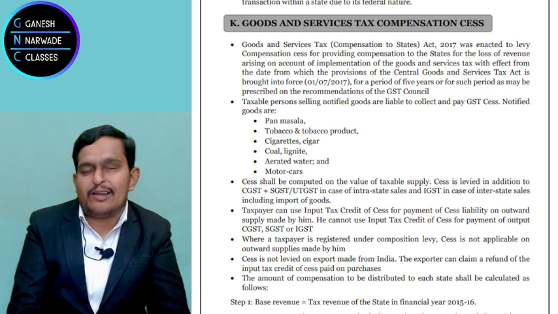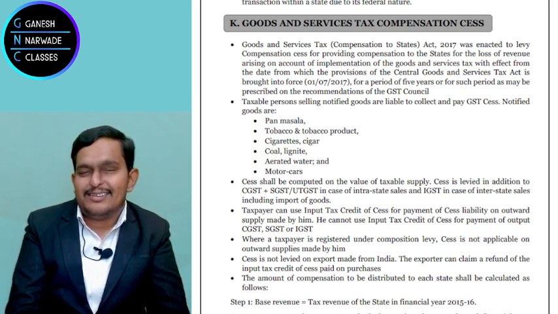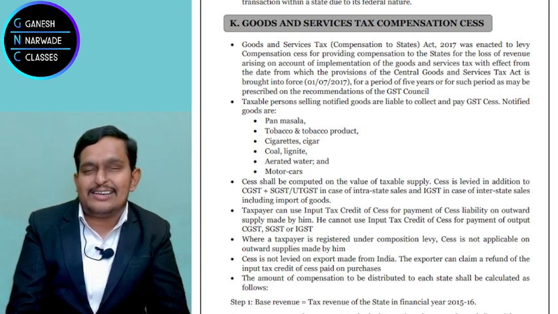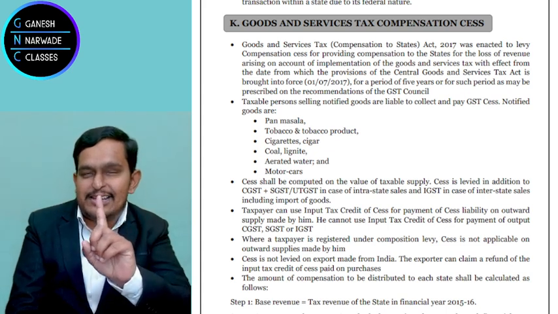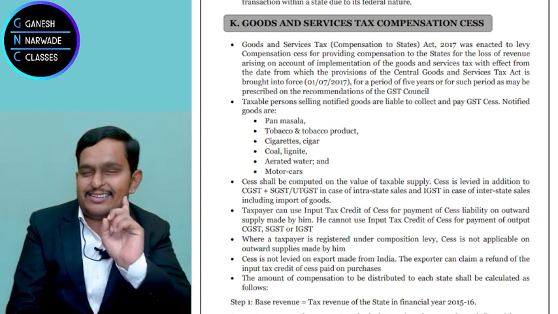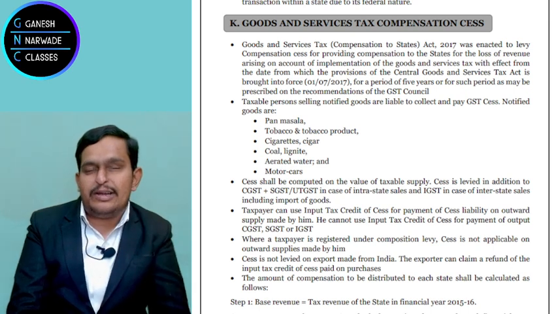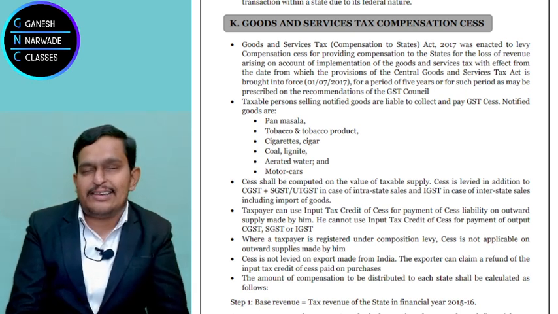But how will the central government pay? So the central government said, impose another tax. Simple, right? Impose another tax, and that is goods and services tax. Still, the name is GST, right? Single tax, one nation, one tax.